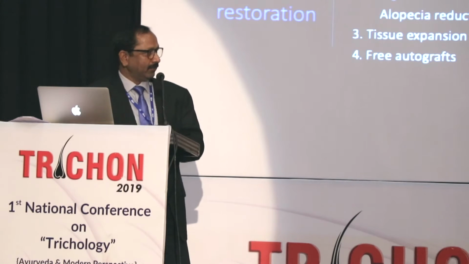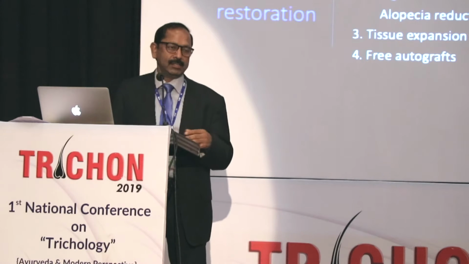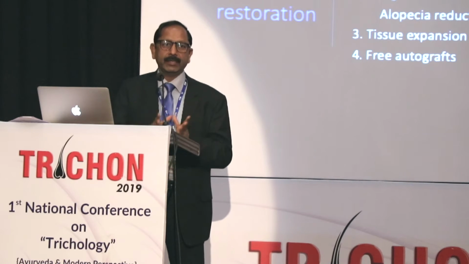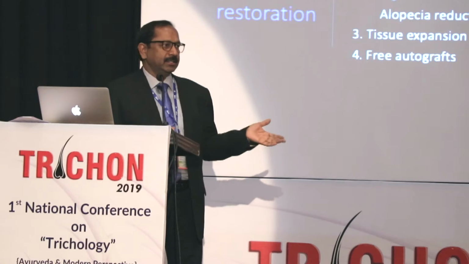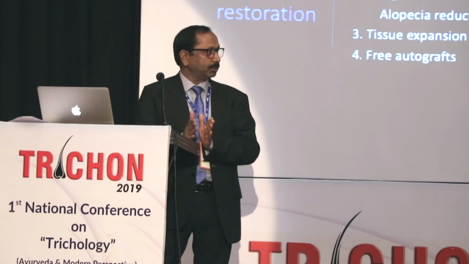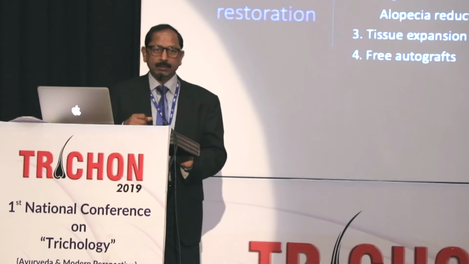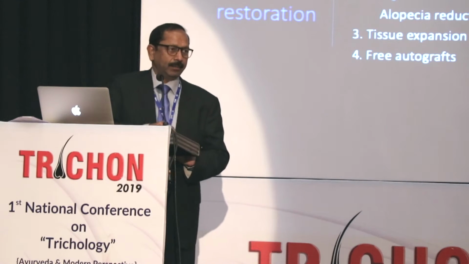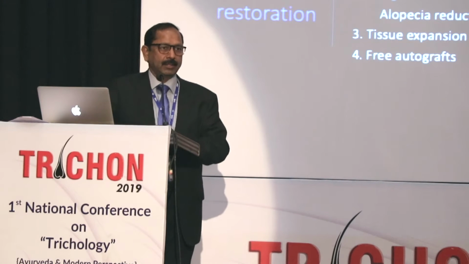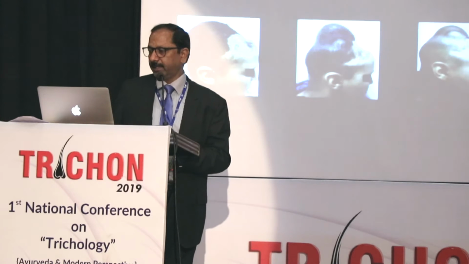Then we have other methods like surgical excision. In this case, there is an area of alopecia, and we reduce it by excising part of it in a serial way, so that ultimately the hair-bearing scalp comes closer, and that is how the hairs are restored. And then there's one more method which is still being used, purely cosmetic, a purely plastic surgical procedure, which is tissue expansion. I'll show you an example of that.